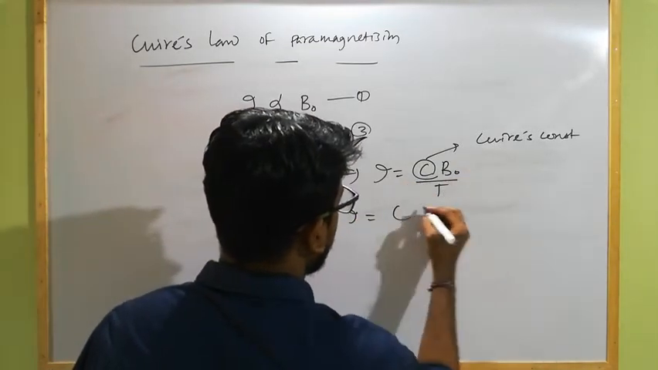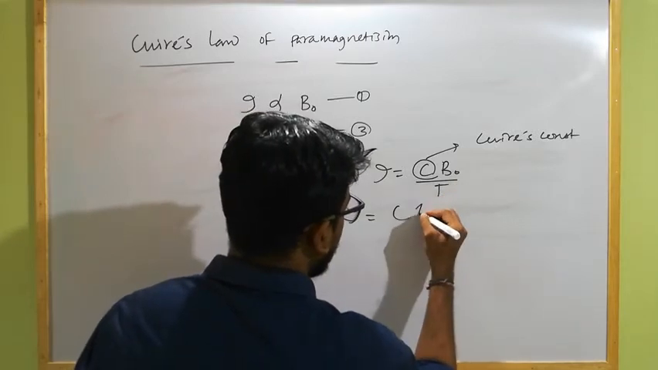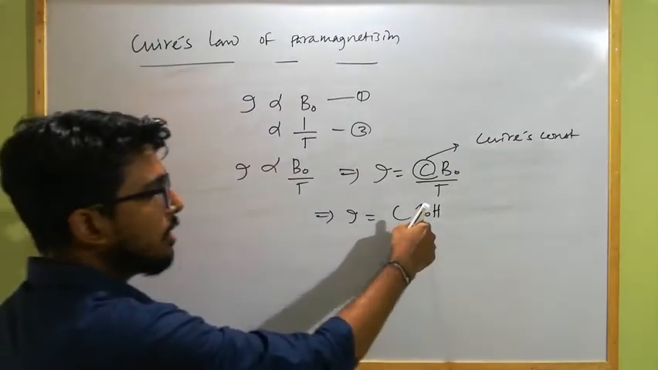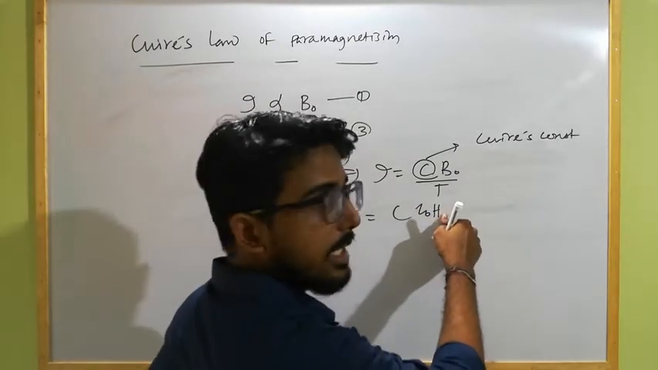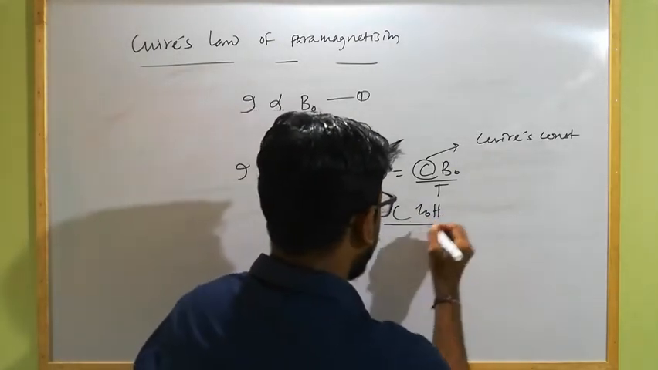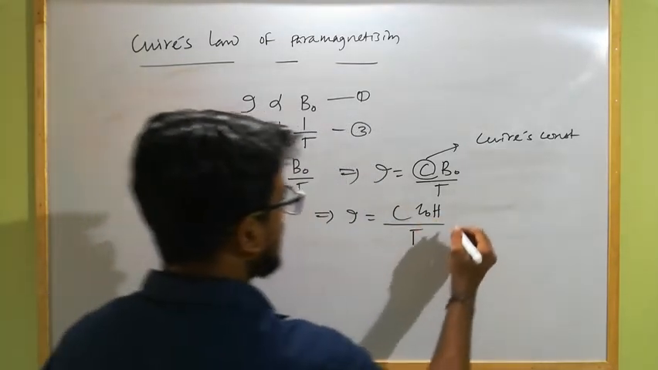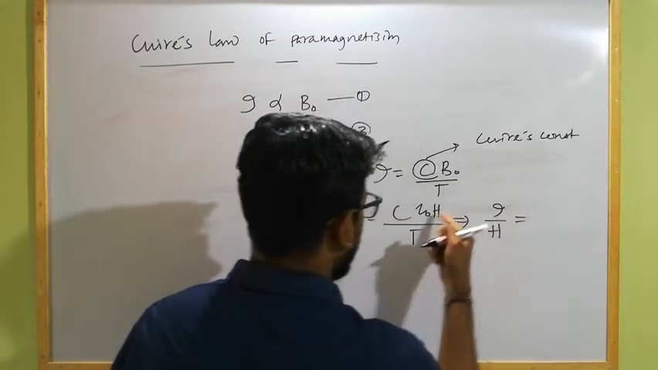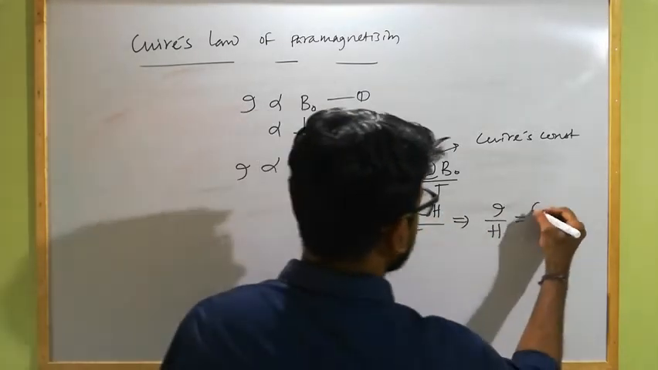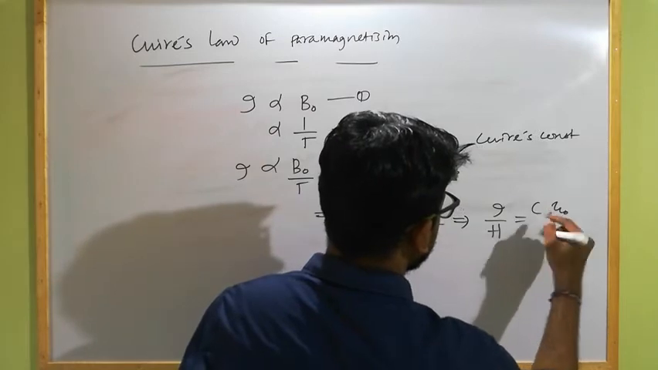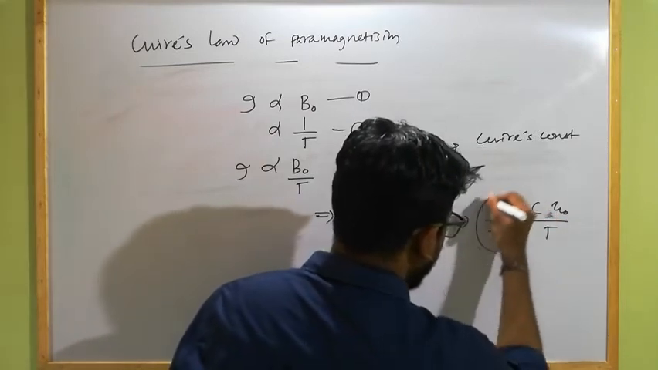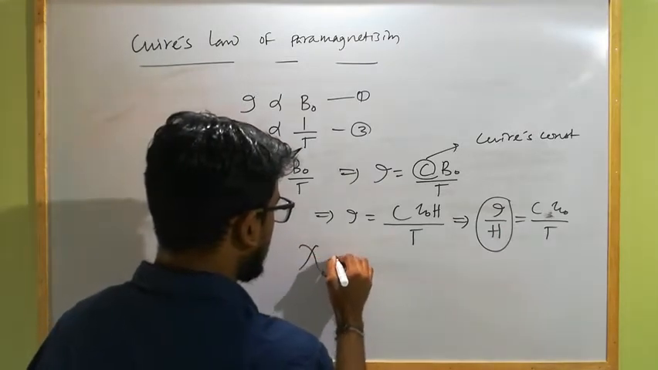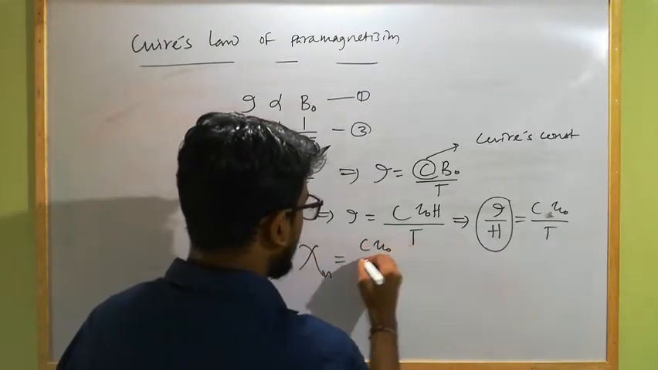So from this we can write I equals C into B naught by T. B naught we already discussed in the previous class. B naught can be written as mu naught into H. What is mu naught? Permeability of space, and H is the magnetizing field intensity, divided by T. Arranging this, dividing by H on the left-hand side, we get I by H equals C into mu naught divided by T. What is I by H? We already know I by H is the susceptibility. So magnetic susceptibility equals C into mu naught by T.